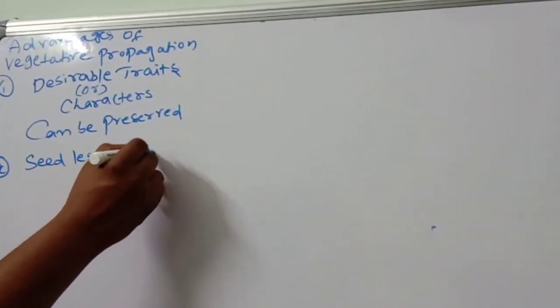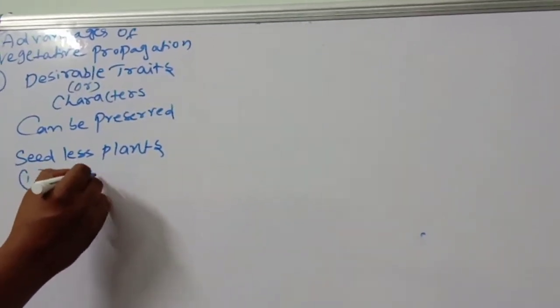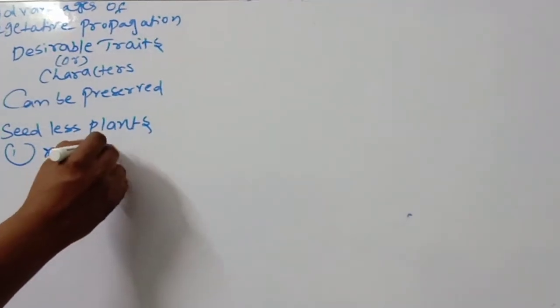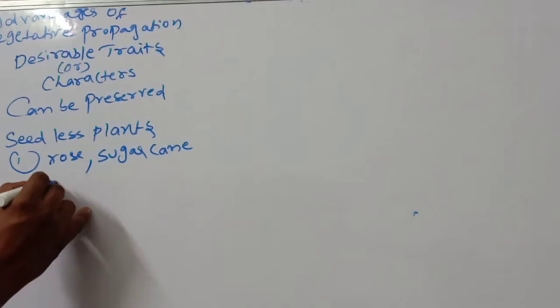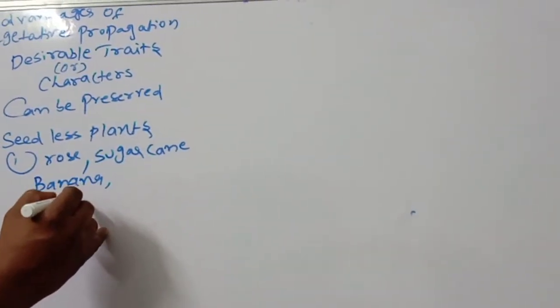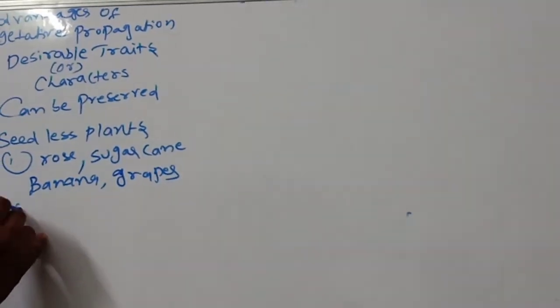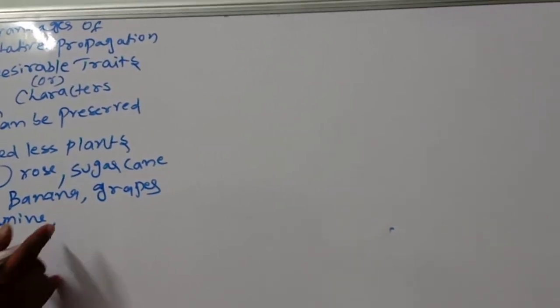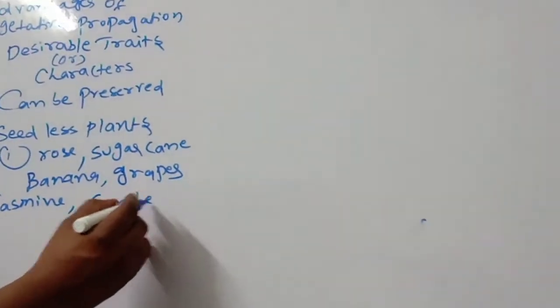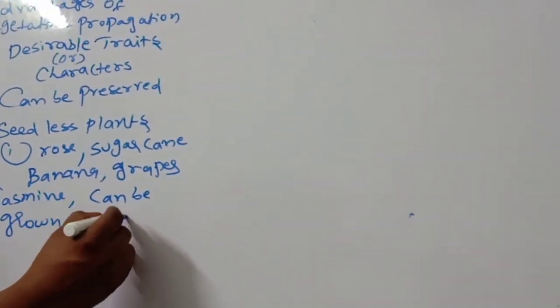What are those examples? Rose, sugarcane, banana, grapes, jasmine can be grown through vegetative propagation.